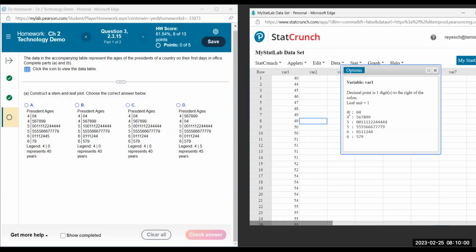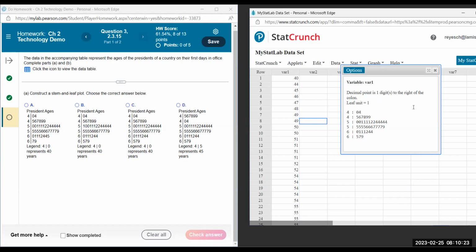So these numbers here, like this 4 with the 0, means there was a 40-year-old president. And then this 4 with the 4, it was a 44-year-old. And then a 45, 46, 47, 48, 49, 49. And then 50, 50 means that there were 2 presidents that were 50-year-olds. There were 4 presidents that were 51 and so forth. And then the oldest was 69. That was the last one.